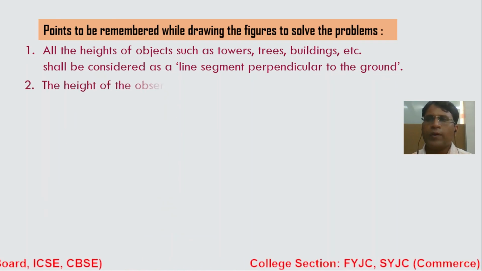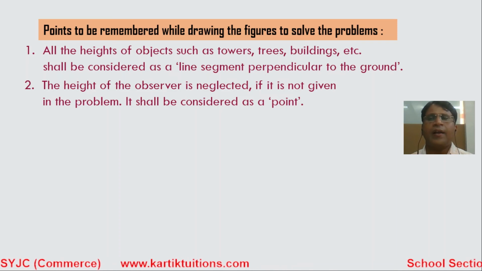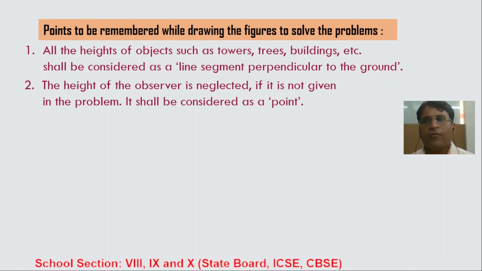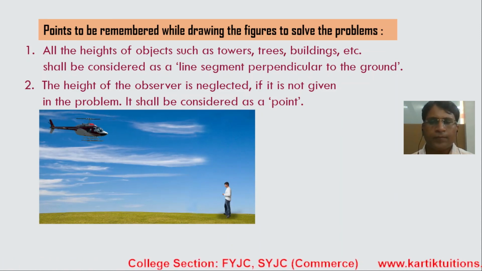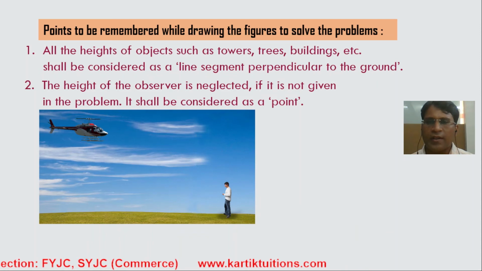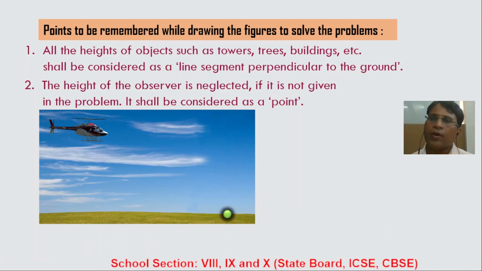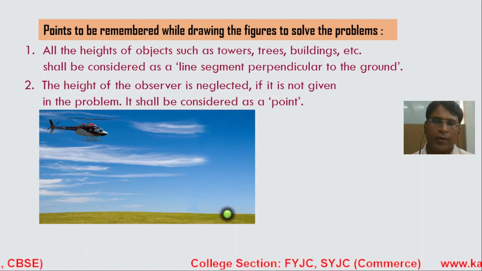The second point to be kept in mind: the height of the observer is neglected. If the height of the observer is not given in a sum, then it is always considered as a point. For example, here the observer is observing the helicopter. Since the height is not mentioned, it is considered as a point while solving the sums based on application of trigonometry. I hope I have made the concepts clear for the application of trigonometry.